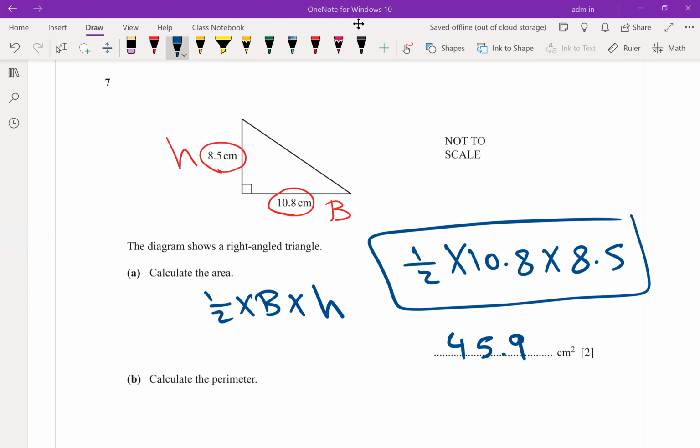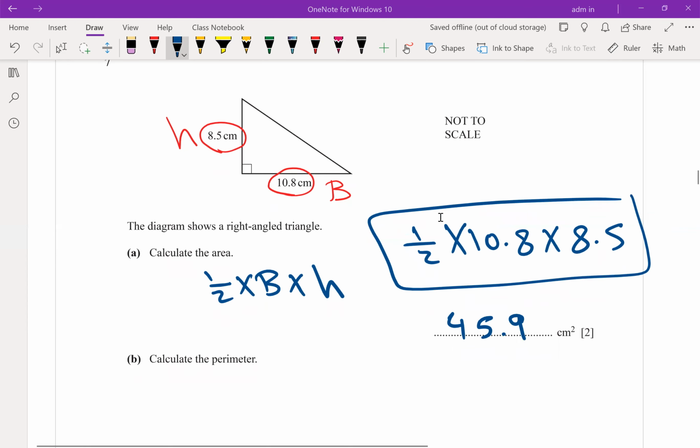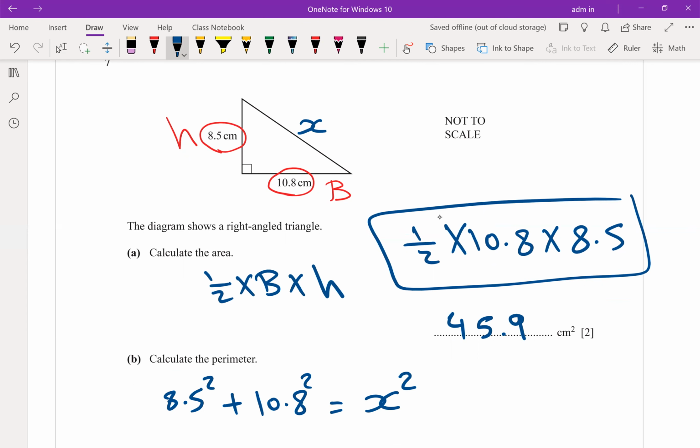Calculate the perimeter of the shape. What is the perimeter? How to find it? The length of the outline. How many sides for a triangle? 3. There are 2 only given. You have to find the third. How to get the third? Apply the Pythagorean theorem. 8.5 squared plus 10.8 squared equal to x squared.